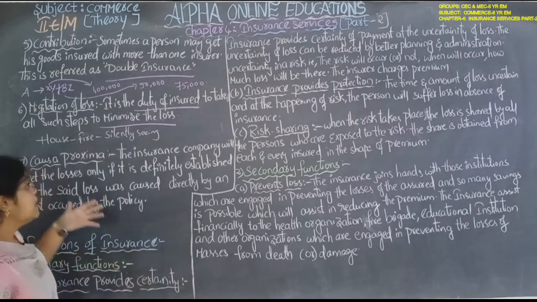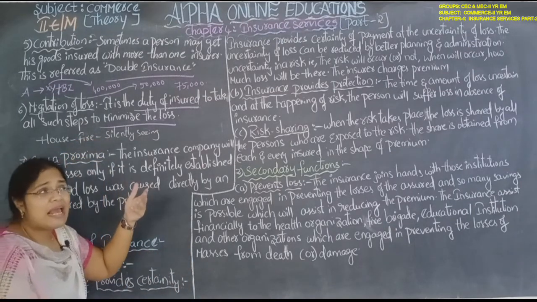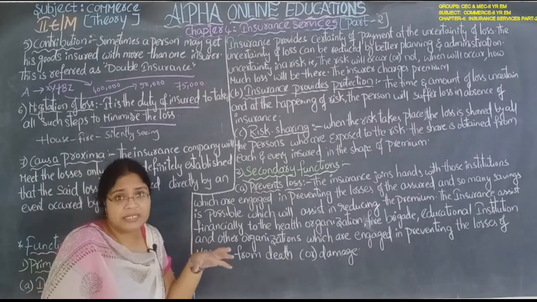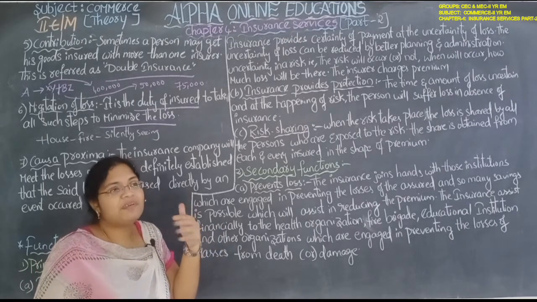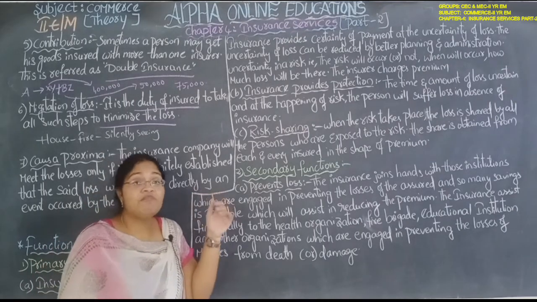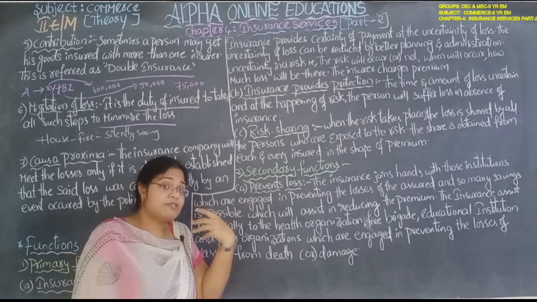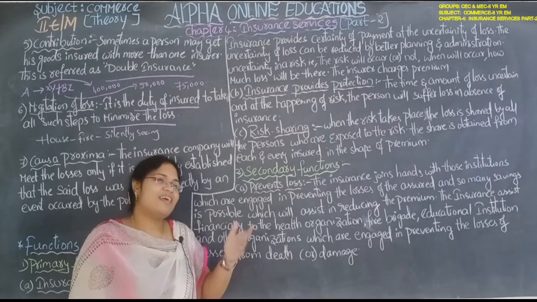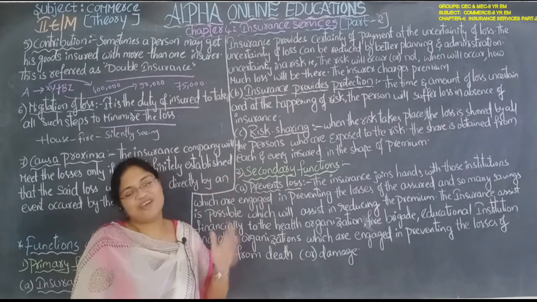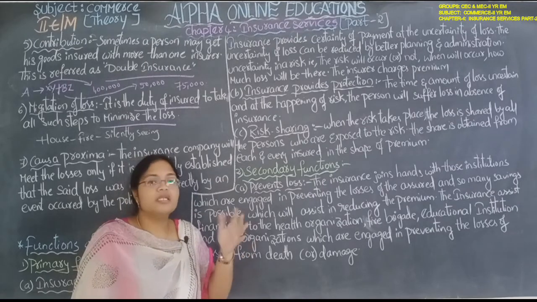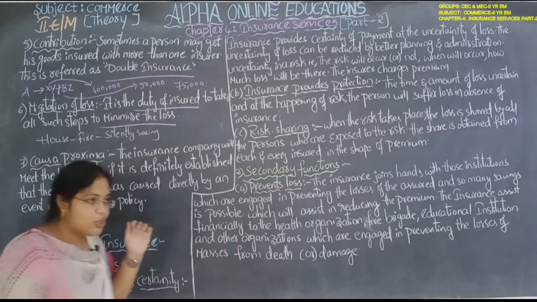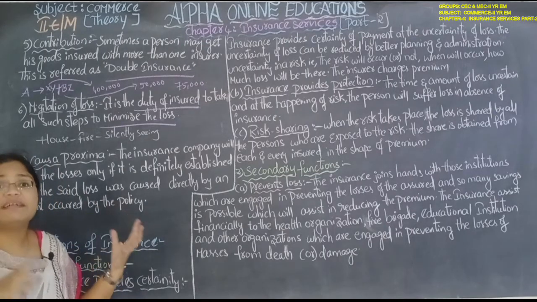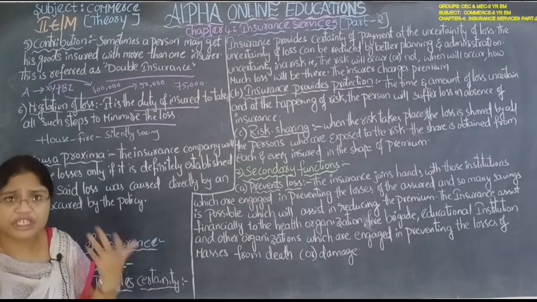Why? Because if he behaves like that, silently watching and enjoying while the house burns, it means he has the insurance. What he is thinking inside is, this house will burn totally, I will get insurance compensation from the insurance company, and I will build some other house on this land. Very nice, this is the old model house, it is burning, I am very happy with this. You should not behave like that. You should take the same measures and precautions that you would take when you don't have insurance.